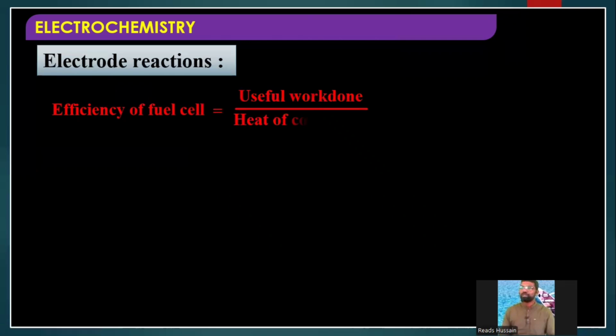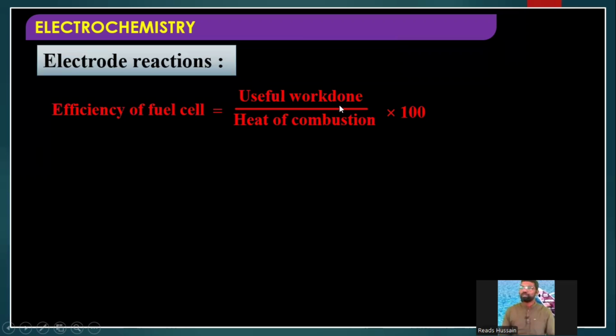Here there is a small formula. Efficiency of the fuel. So there is a formula for this, and that is equal to useful work done by heat of combustion into 100. You can note down this formula. You can find the efficiency of petrol, efficiency of diesel, efficiency of kerosene. Any fuel you take, its efficiency can be calculated by using this formula.